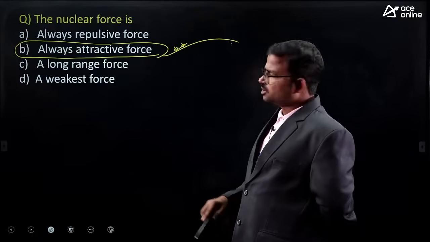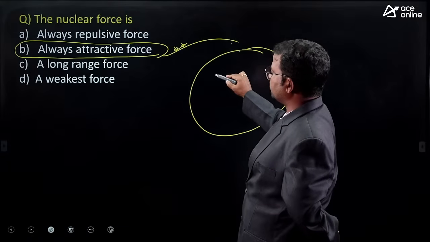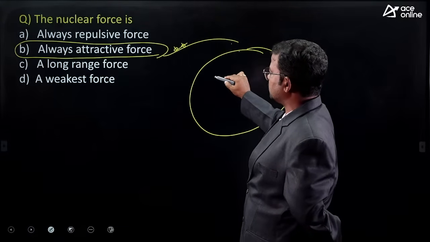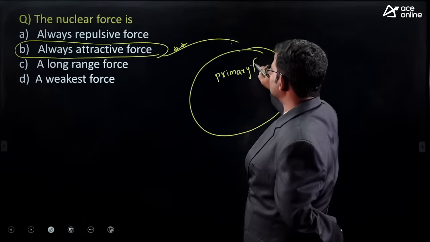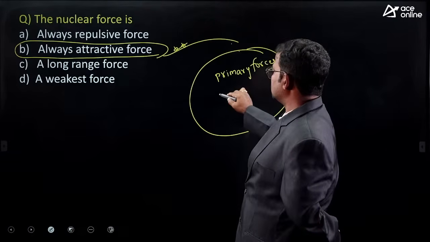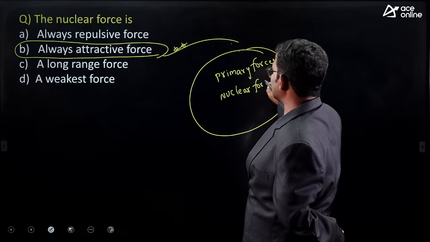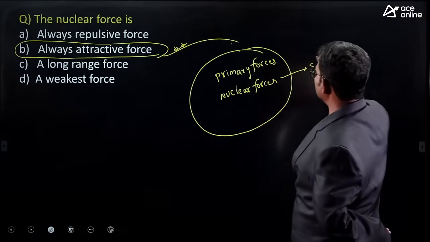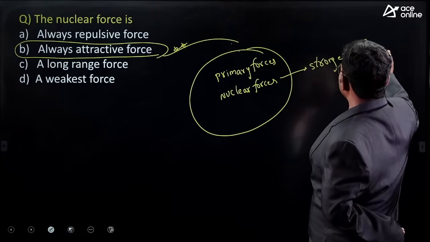So, in this universe, we have some primary forces. What are those? Nuclear forces. These are the strongest forces in the universe.